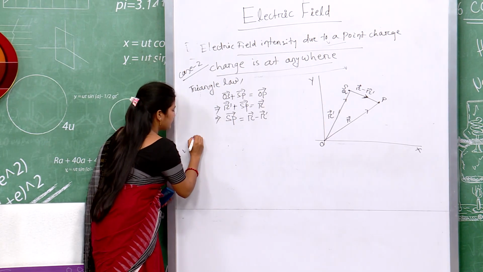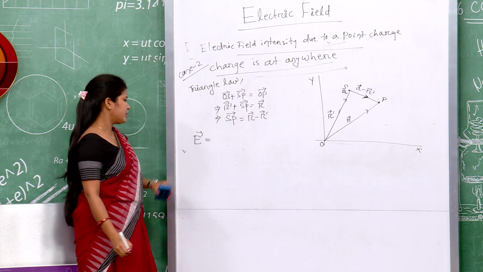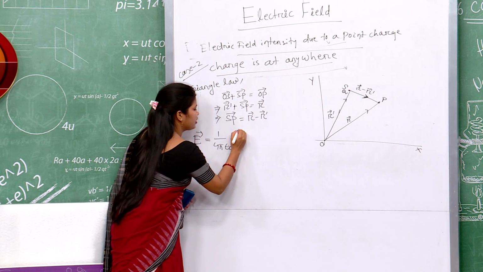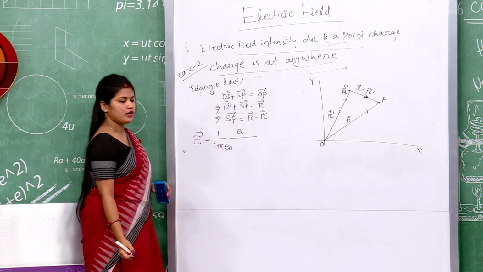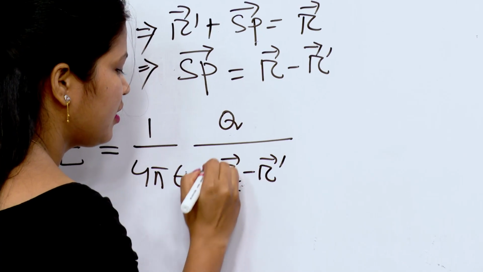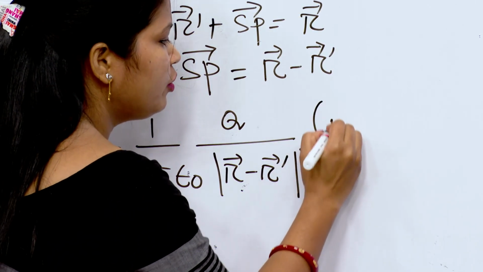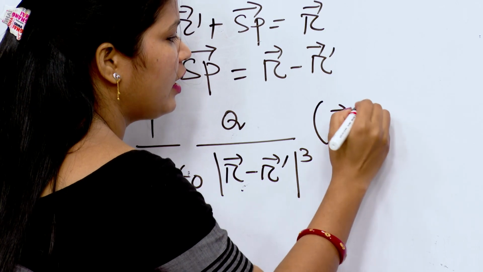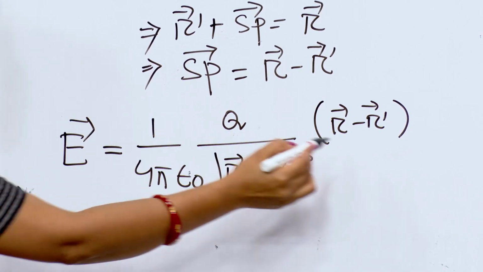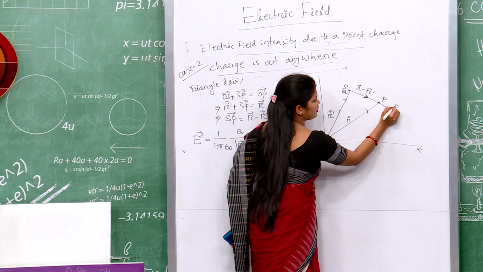Now, what is the electric field intensity here? You can find easily. E vector is equal to 1 upon 4πε₀ q upon the magnitude of r minus r dash whole cubed into r minus r dash vector. So, the direction of electric field is along this.